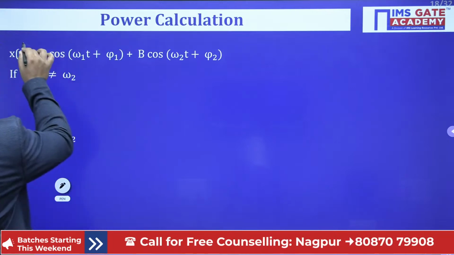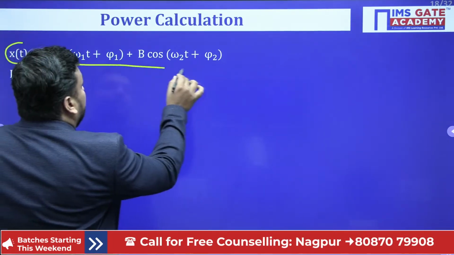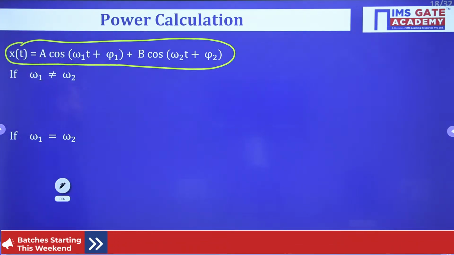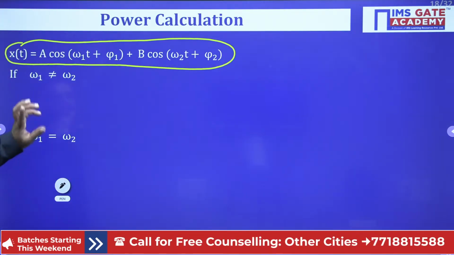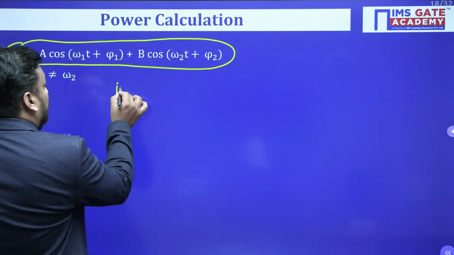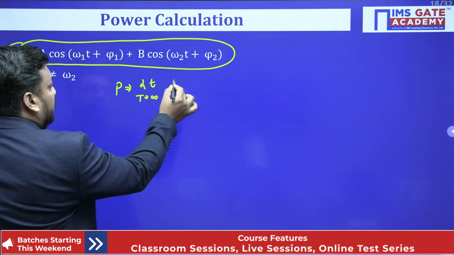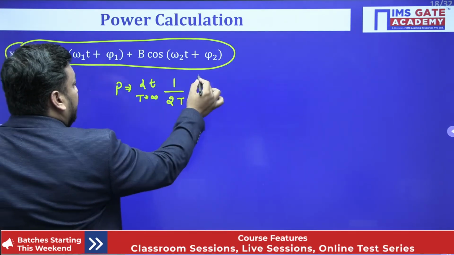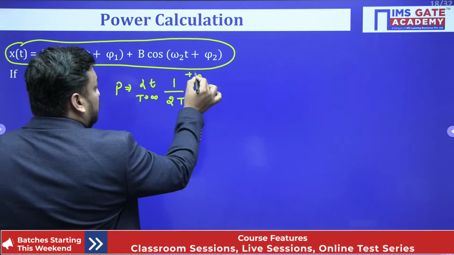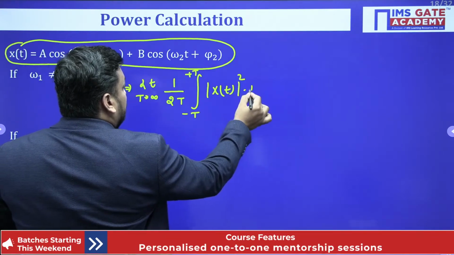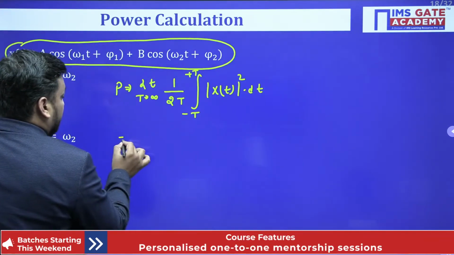Suppose that we have an xt equation, this a cos omega 1t plus phi 1 plus b cos omega 2t plus phi 2. And suppose that omega 1 and omega 2 are not equal. So I am just doing a simple derivation for you. The power calculation is nothing but, sir, limit T tends to infinity 1 upon 2T and the integration limit is from minus T to plus T mod of xt whole square dt. So I am just doing the derivation for you.